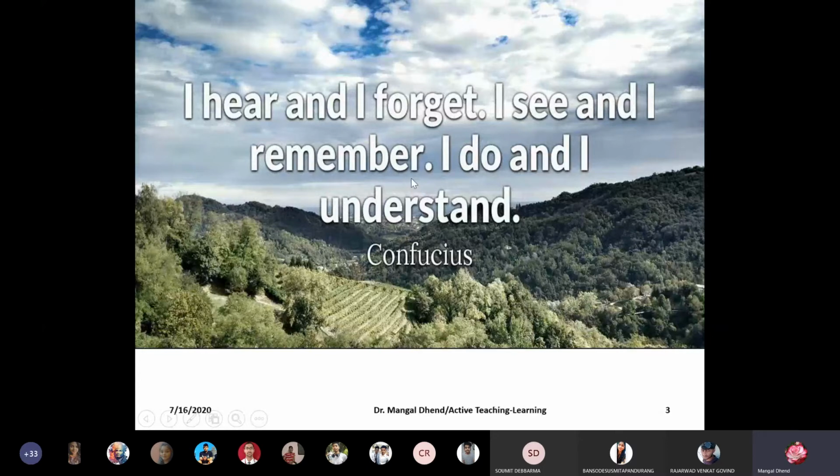When I see, I remember, but when I do, I understand, and therefore I always have activities in my lectures, and now it has become part of your syllabus. Practical part B is newly introduced, and I am very happy that it is now part of the curriculum and marks are also kept. Without marks, students used to do it, but now you will benefit as marks are kept. When you do, you will understand in a better way.